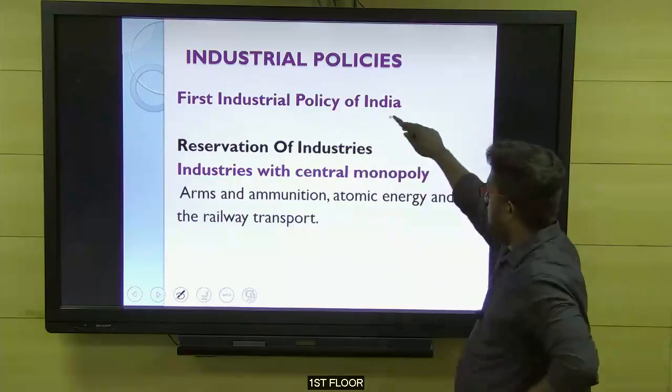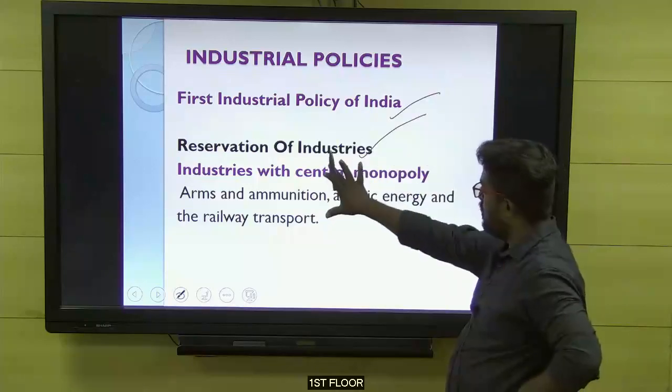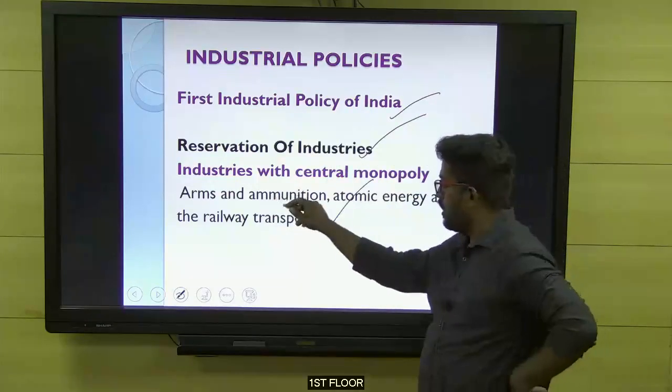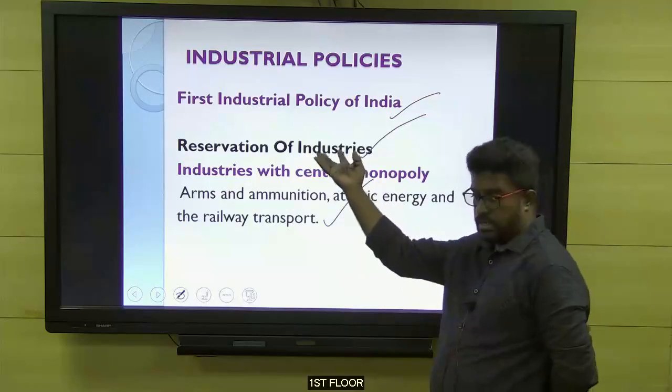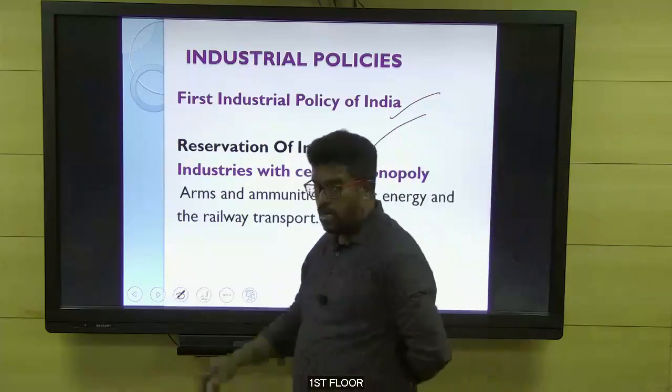So first, in the industrial policy of India, reservation of industries with central monopoly: arms and ammunition, atomic energy, and railway transport. Like that, some industries were called central monopoly. Then, have you all copied?